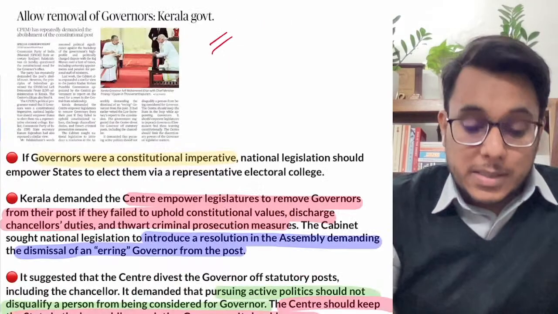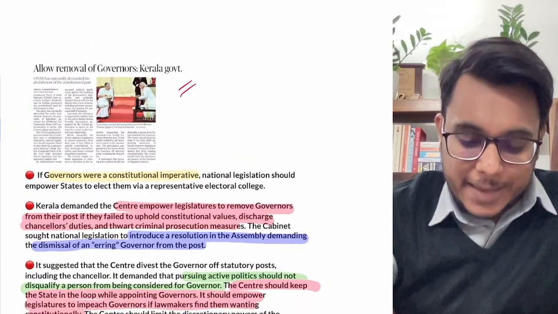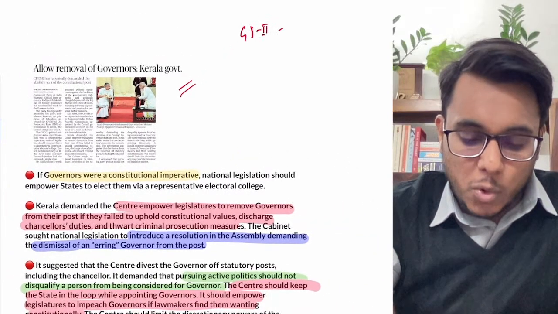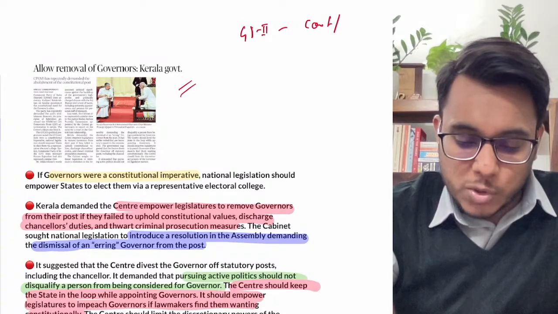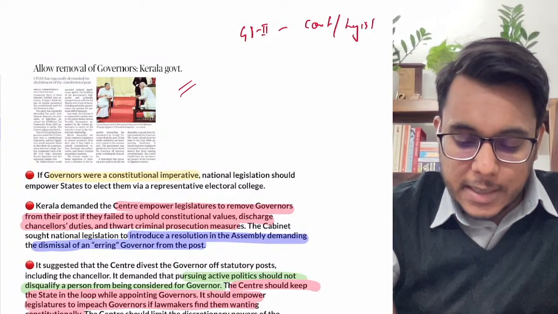Allow removal of governors, Kerala government. Now see, this article will be important for GS paper number 2, constitutional and legislative issues.